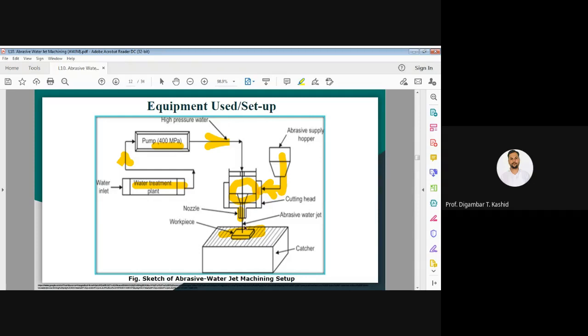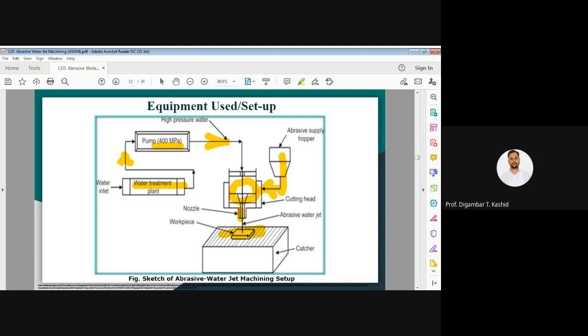Through this nozzle, the abrasive water jet comes out with high velocity from the nozzle tip, and it will strike the workpiece. Here I have written the nozzle, then the abrasive water jet, and your workpiece. Due to the kinetic energy of the abrasive particles, erosion or brittle fracture will happen, and due to that erosion, material will be removed.